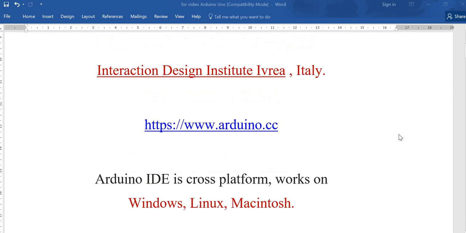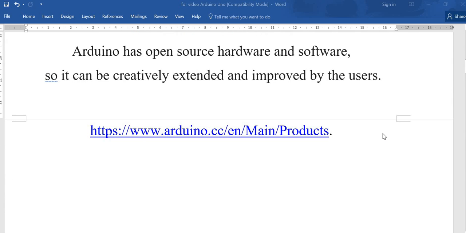Basically, Arduino was developed by Interaction Design Institute, Ivrea, Italy. A very good website of Arduino gives us all the information needed. And Arduino is actually cross-platform. It works on Windows, Linux, Mac, all. Because Arduino is open source for hardware and software both, anybody can creatively extend and improve it.